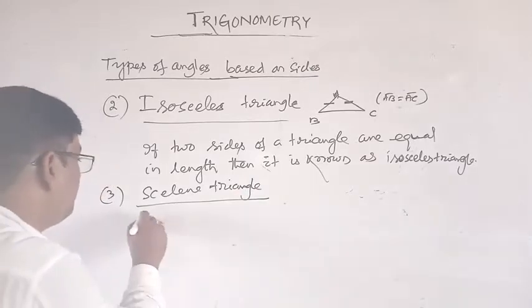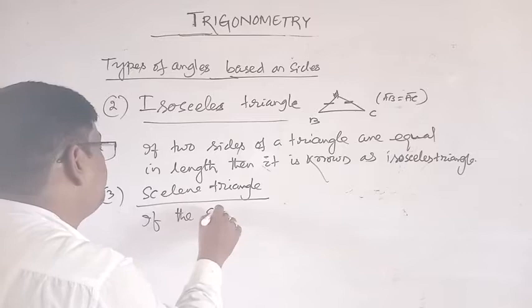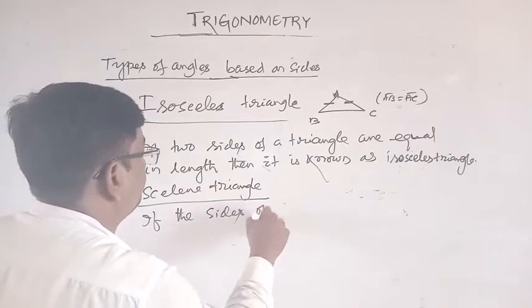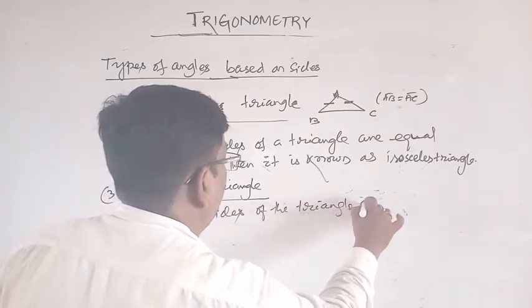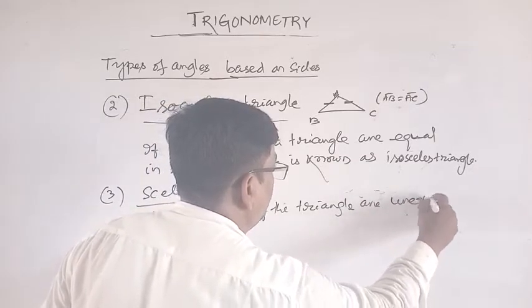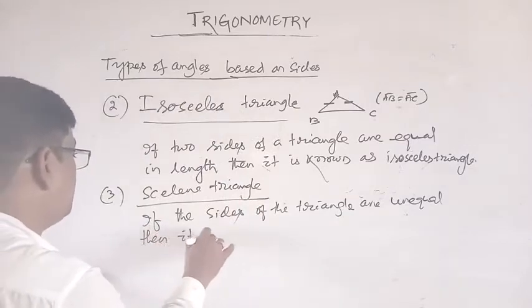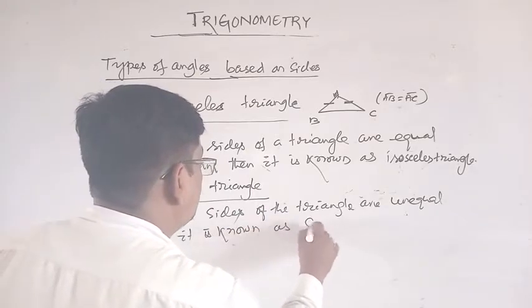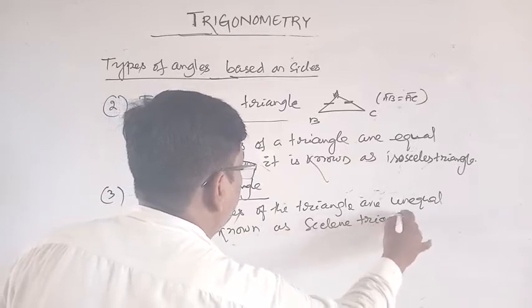Okay, if the sides of the triangle are unequal, then it is known as a scalene triangle.